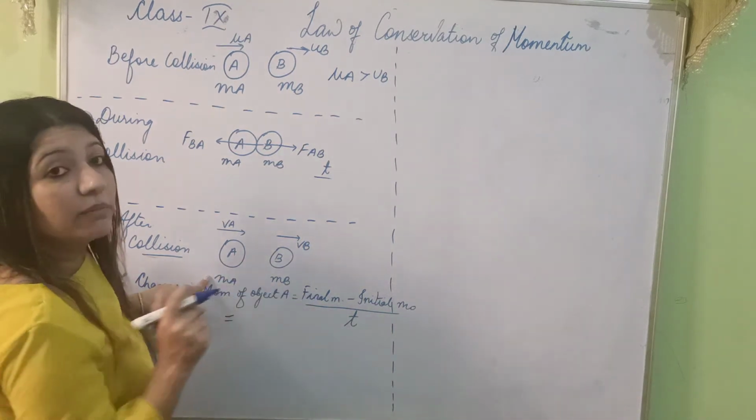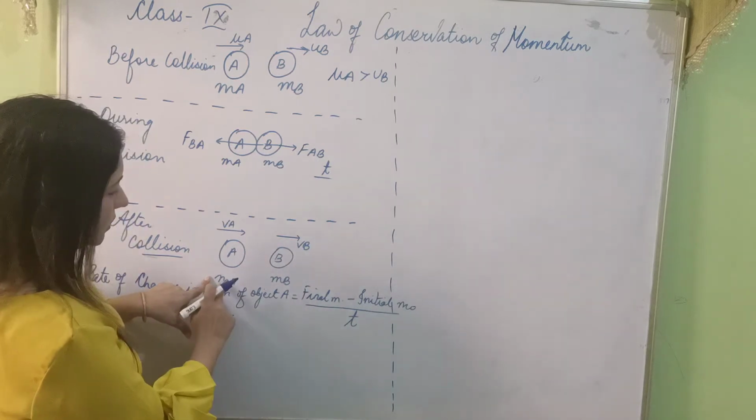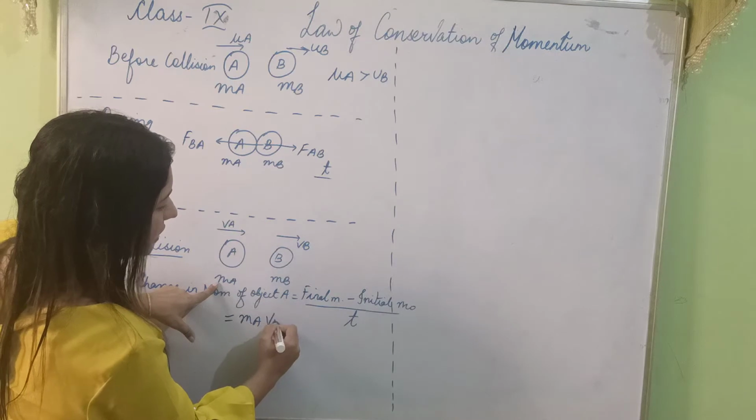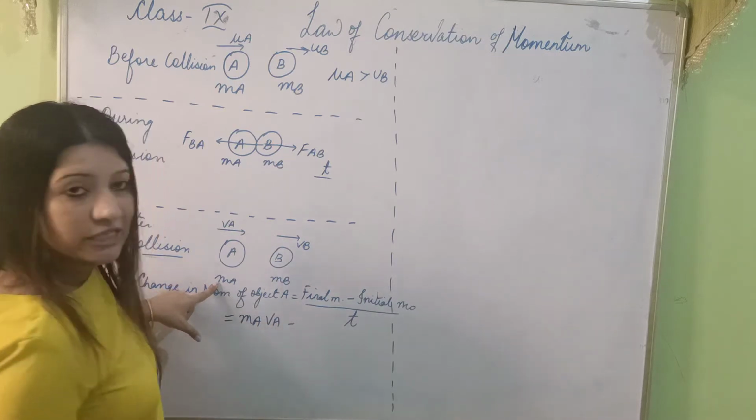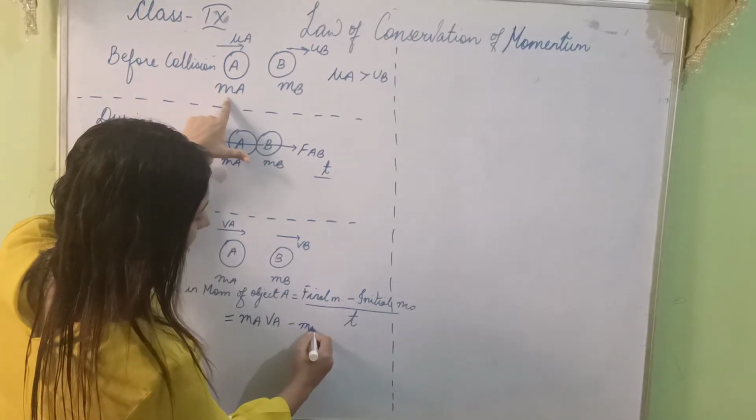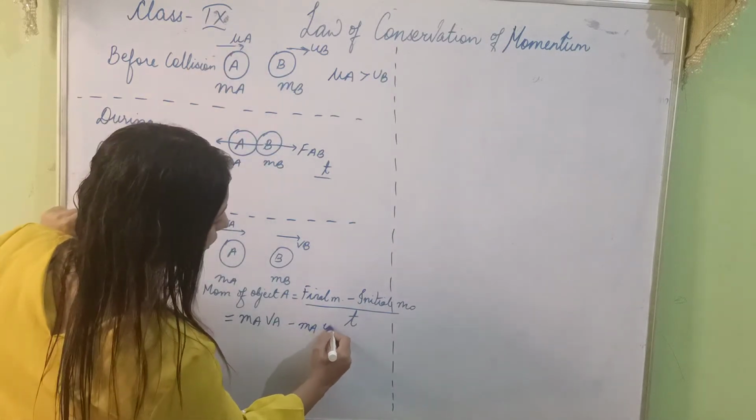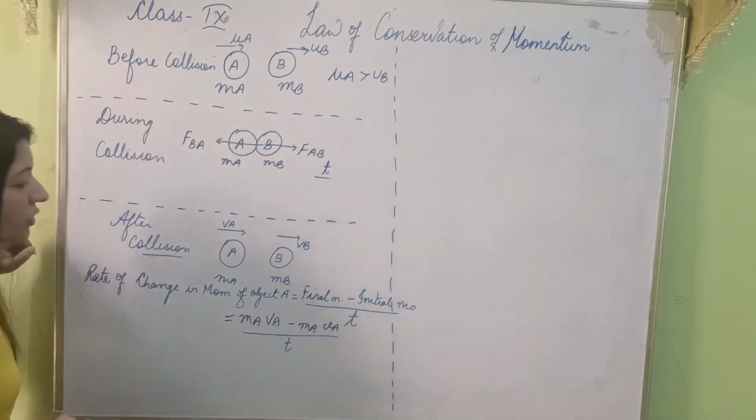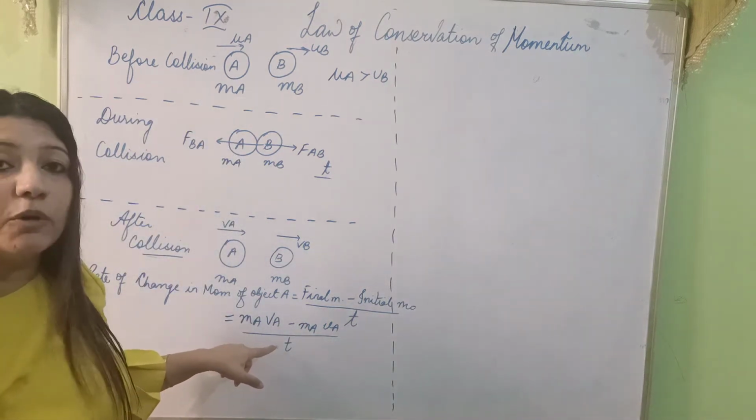Final momentum, the formula of momentum is mass into velocity. So this is mass MA, and the corresponding velocity is VA, minus the initial momentum, where mass was MA and velocity is UA, by time t. So this is the rate of change of momentum of object A.